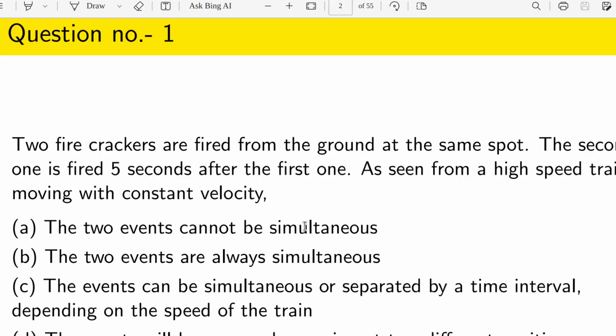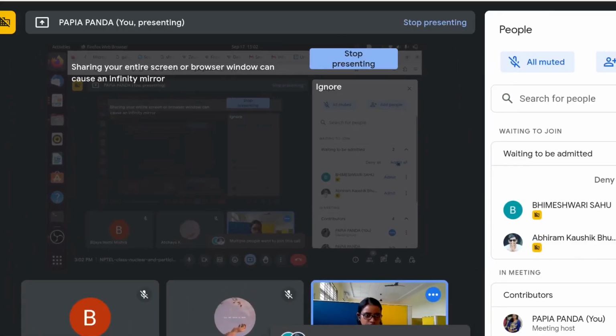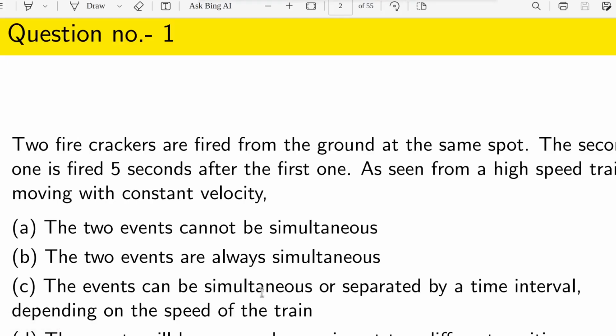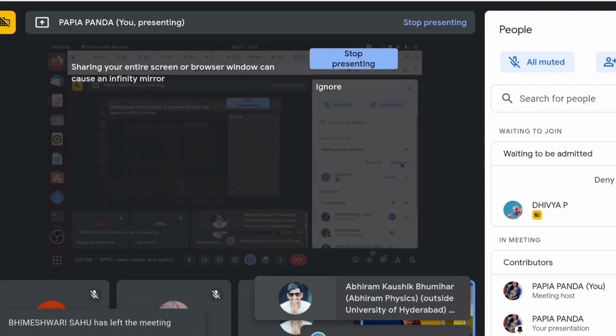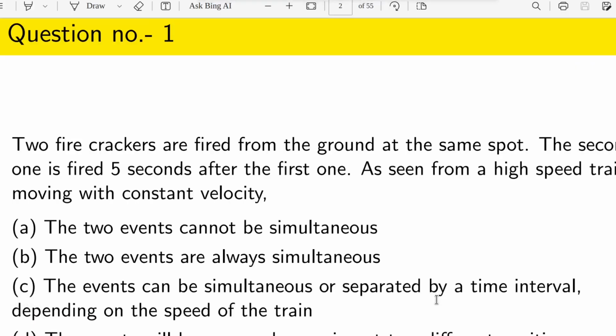The events can be simultaneous or separated by a time interval depending on the speed of the train. And the fourth option is the events will be seen as happening at two different positions.